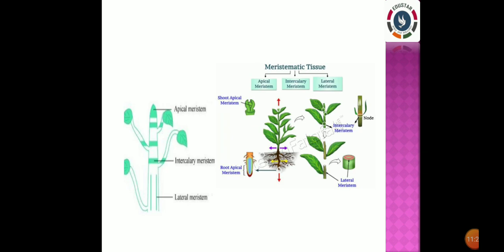Okay children, so today what you should do, after watching this video, is take your classwork, write the name of the lesson and draw the diagram which is given here on the left hand side, which shows three types of meristematic tissues: apical meristem, intercalary meristem and lateral meristem. Okay, and try to write the things which I have given in this presentation in the classwork too.